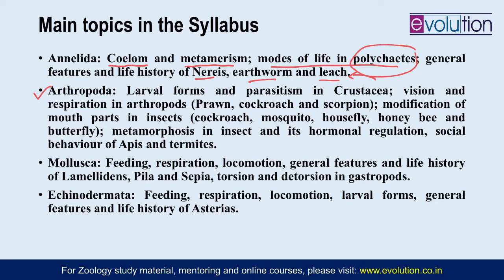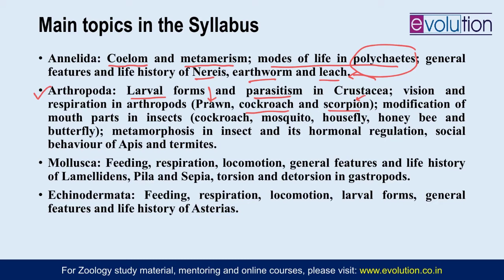Then coming to the second phylum, that is phylum Arthropoda, a very important phylum. Different aspects you need to cover here. Number 1 is the larval forms of Crustacea as well as parasitism in Crustacea. Then vision as well as respiration you need to understand in arthropods with respect to 3 different organisms. One is a crustacean, that is prawn, then an insect, cockroach, and then an arachnid, scorpion.